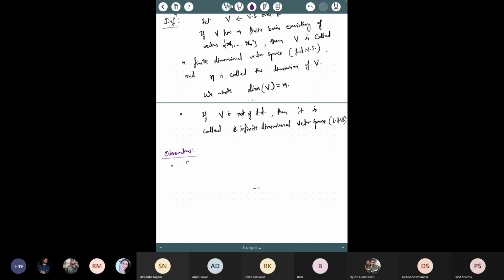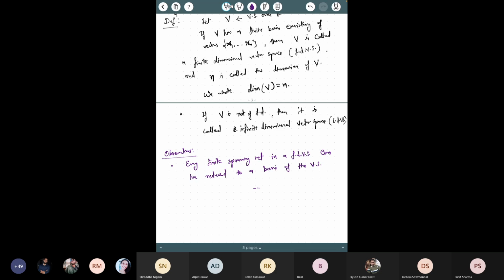Okay, so every finite spanning set in a finite dimensional vector space can be reduced to a basis of the vector space.